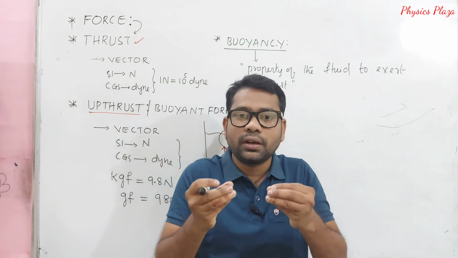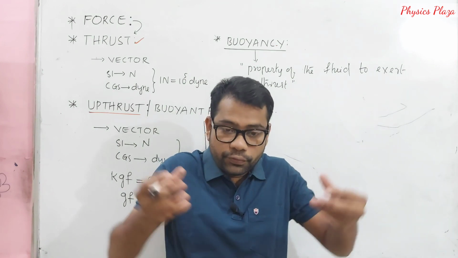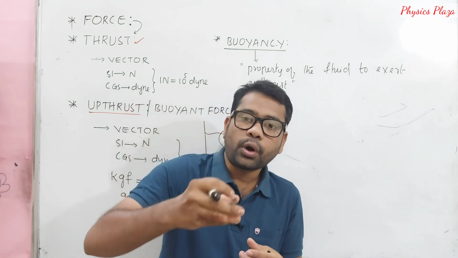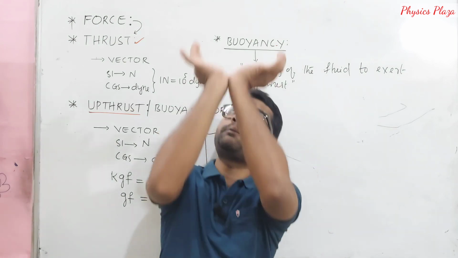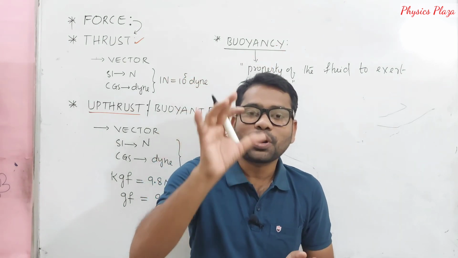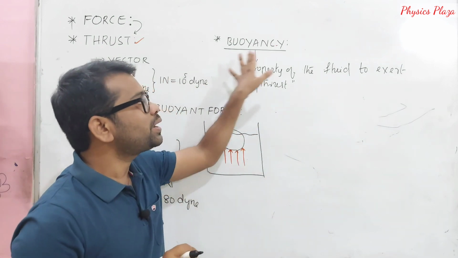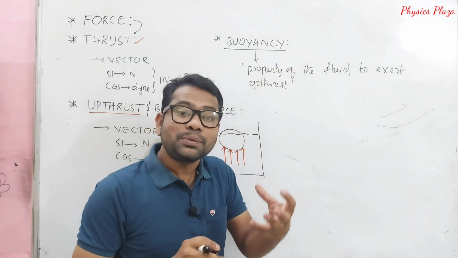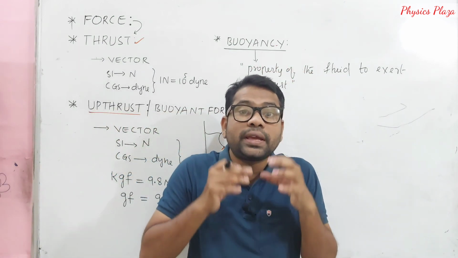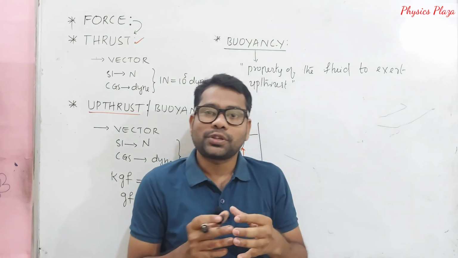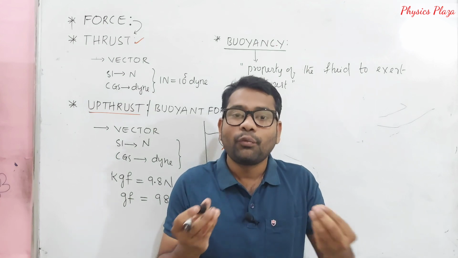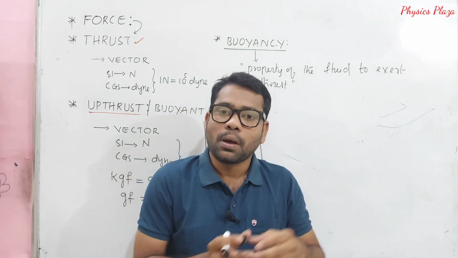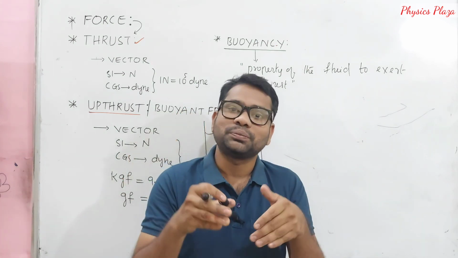Whenever you place an object or any body in a fluid, what will happen? A liquid has some property of pushing the body upwards. That property only we can call buoyancy. So it is a property of the liquid to exert buoyant force, or upthrust, or force vertically upwards when a body is immersed partially or wholly in it.